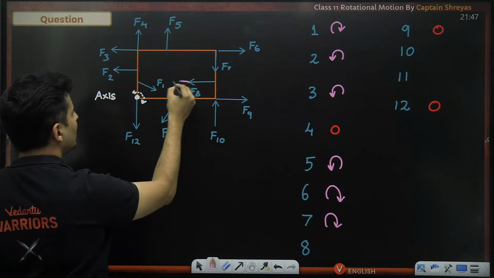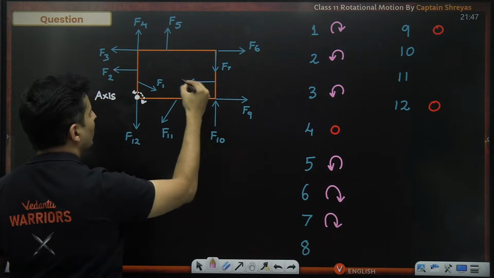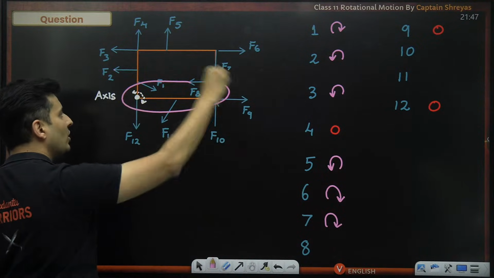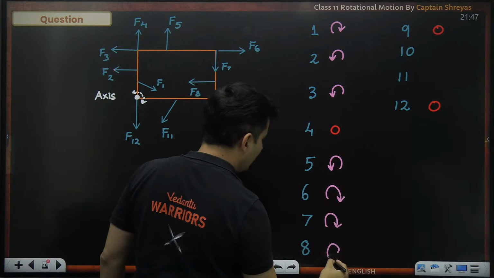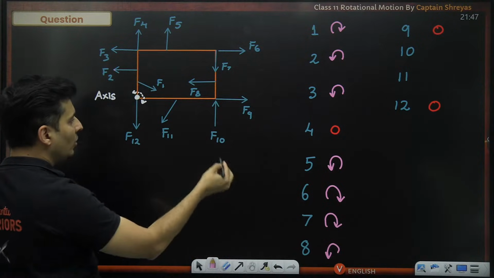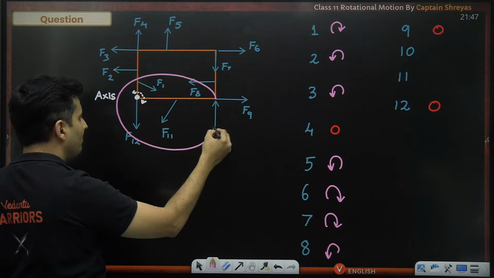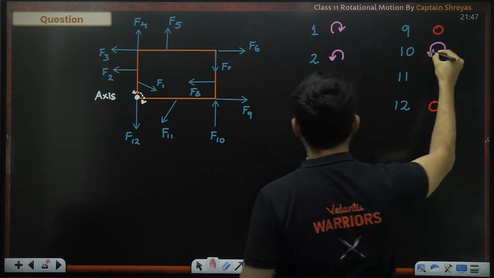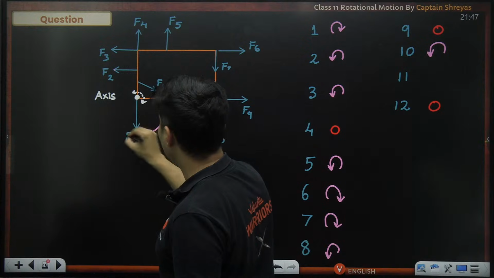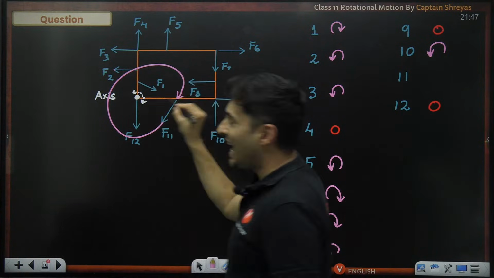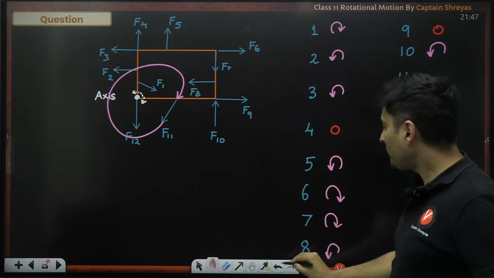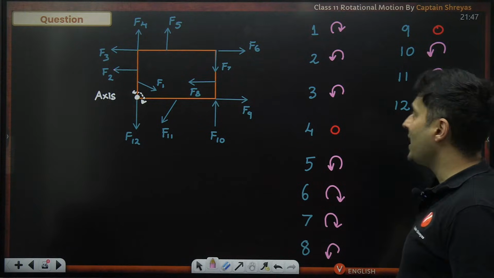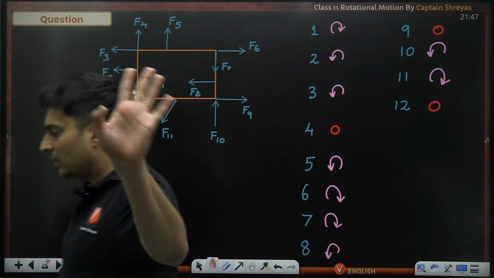F8 is over here. Don't just go like this and come back. Your axis should be inside of it. So you can see you're going anti-clockwise. So anti-clockwise torque. F9, no torque. F10, you go like this and come back over here. It is anti-clockwise. Very simple method Captain Shreyas sir has taught you. F11, just go like that and come back over here. Axis should be inside that loop. It is a clockwise torque. That is the answer. Is this method very simple?